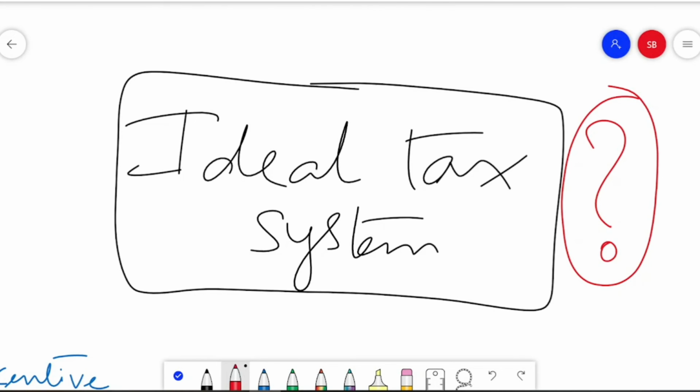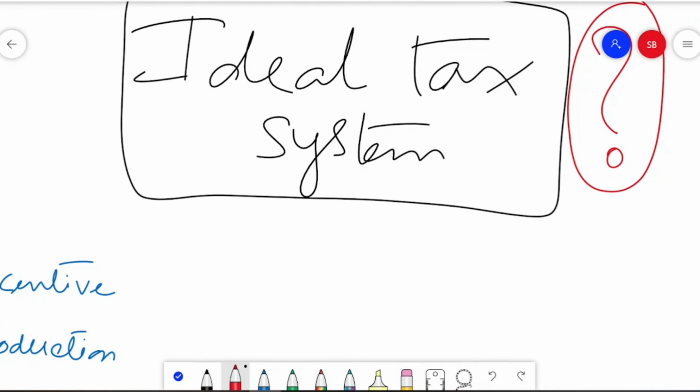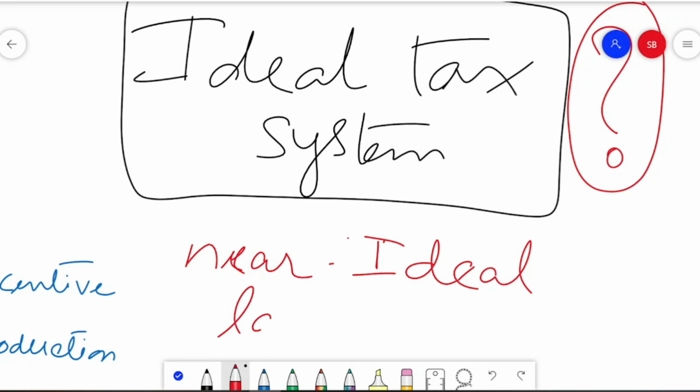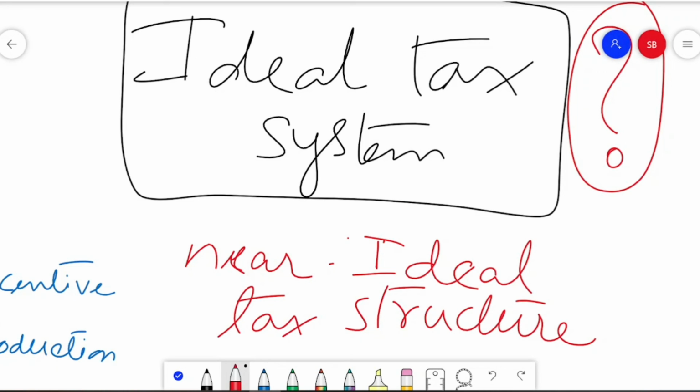Therefore, the tax authorities have to go on maintaining relentlessly the canons of taxation that we have mentioned in the 2 sessions of public economics, so that if not an ideal tax system is achieved, at least we can get to what we call a near ideal tax structure. Okay, so this should be the aim, that at least we get to the near ideal tax structure.